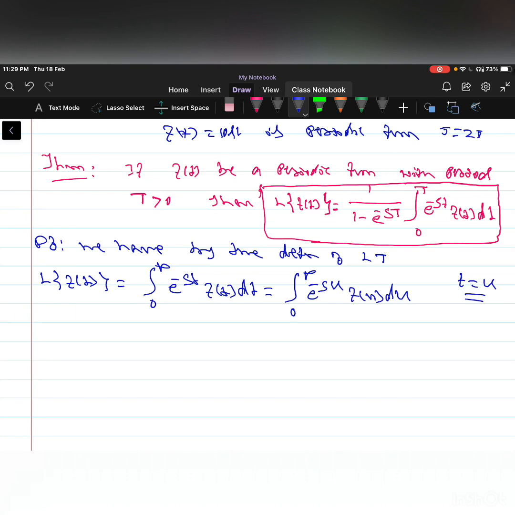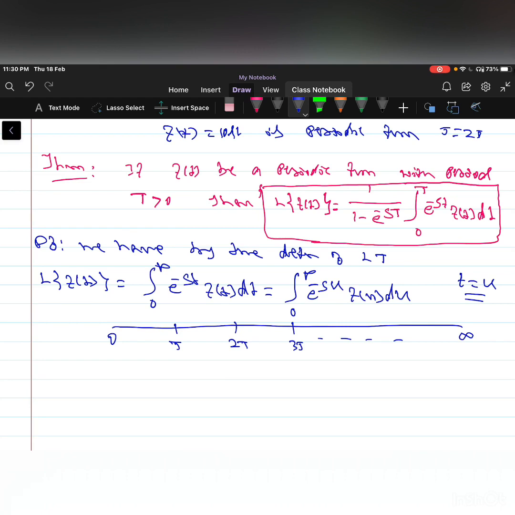So t value is between 0 to infinity. So this interval can be split into infinite number of subintervals with period T. So 0 to T, T to 2T, 2T to 3T, and so on. So divide the interval 0 to infinity into infinite number of subintervals.